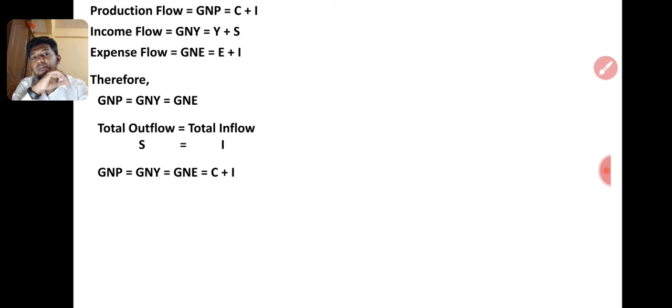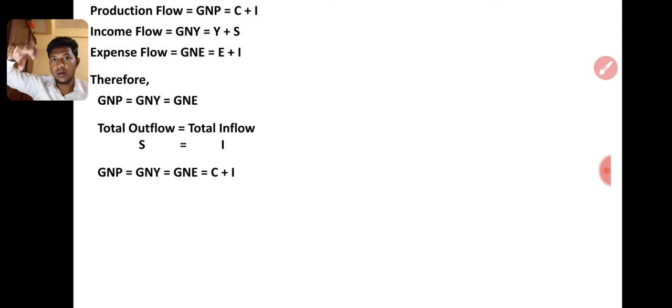So GNP, GNY, GNE is national income. For the total economy, GNP is C plus I. For this normal economy with saving and investment, if you want to calculate the gross national product, gross national income, here GDP and GNP are the same. We do not have foreign factors.